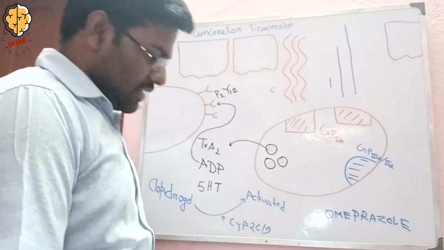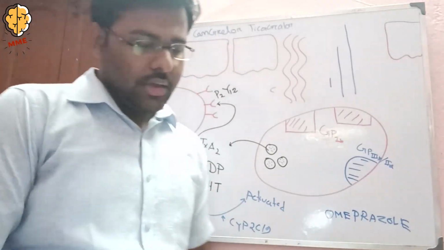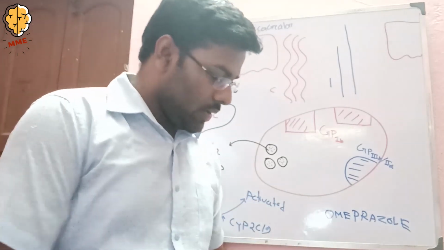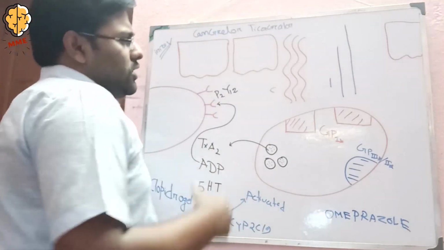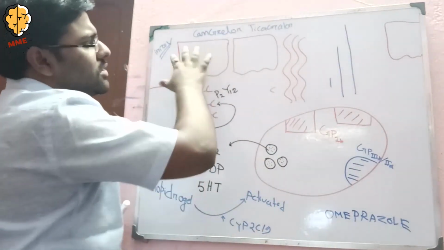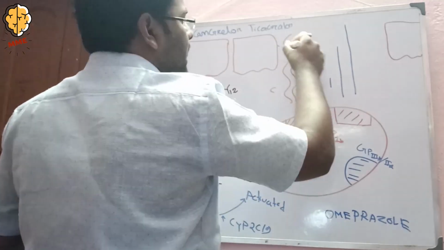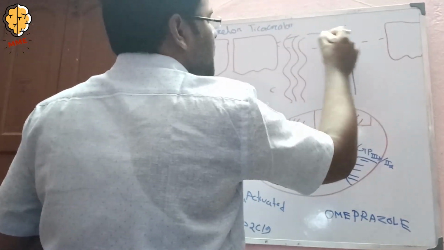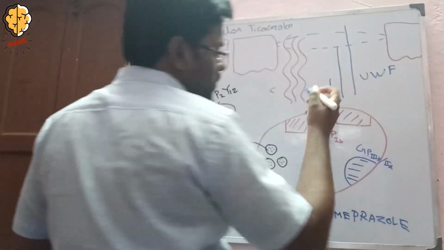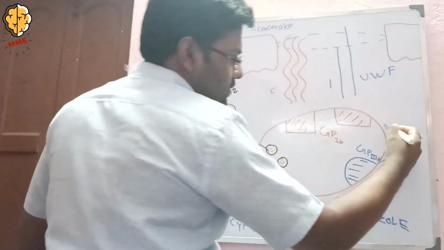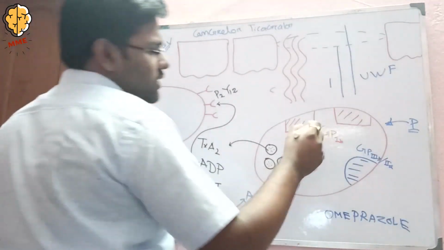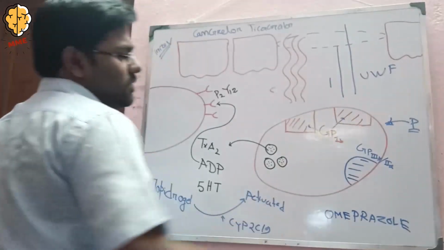Now I am discussing clopidogrel, which is used as an antiplatelet drug. Coming to the mechanism of platelets, this is the epithelium, and there is our injured epithelium of the blood vessels. Okay, and there is von Willebrand factor, we know that, and first the platelet binds with the glycoprotein 1b receptor.